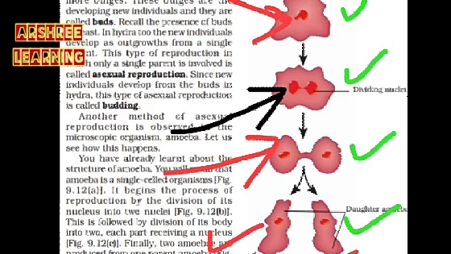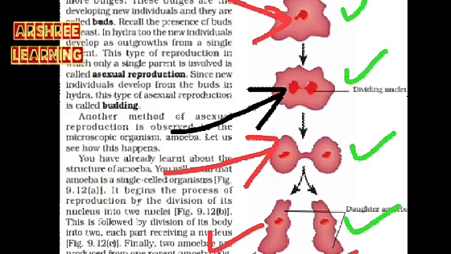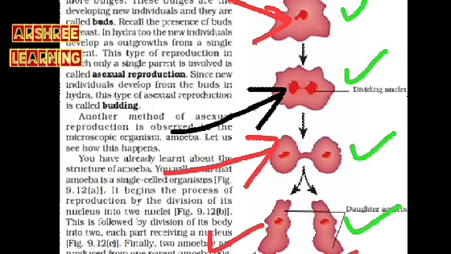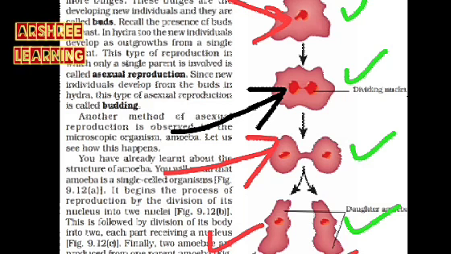This binary fission takes place in amoeba in a few seconds, and in a few minutes it forms two organisms, and the two organisms are amoeba, which further can produce more organisms. So the two parts of amoeba which are formed are called daughter cells, as they have the ability to reproduce further.